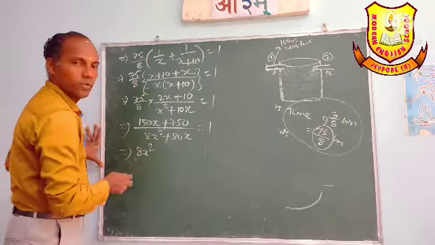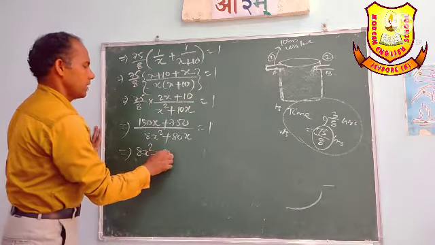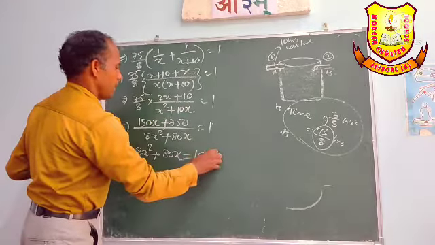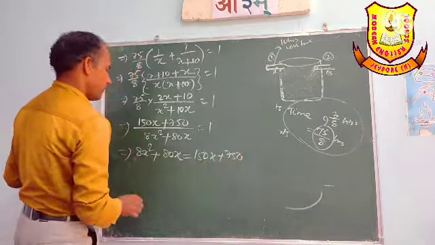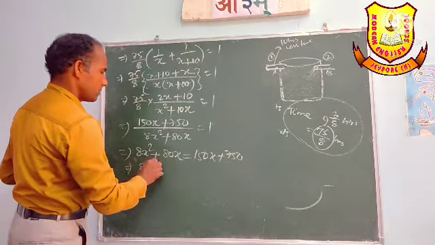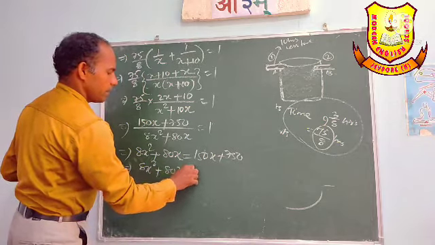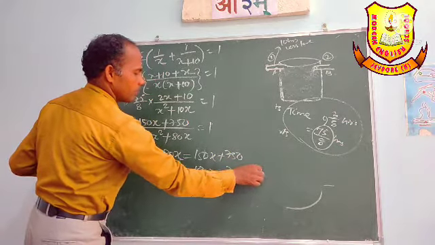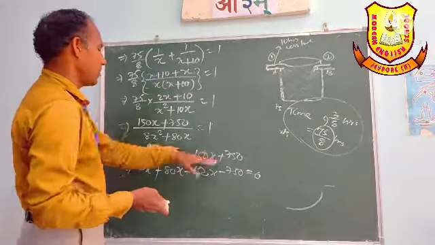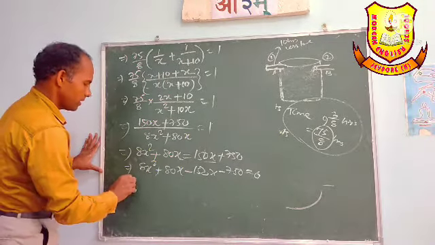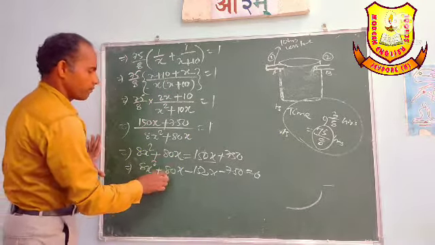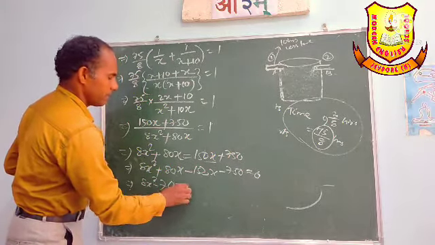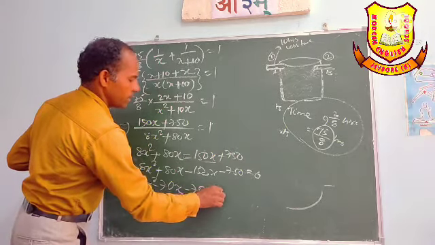Cross multiplication: 8x square plus 80x equal to 150x plus 750. Implies 8x square plus 80x minus 150x minus 750 equal to 0. This one transposed to this side will be negative, so 8x square minus 70x minus 750 equal to 0.